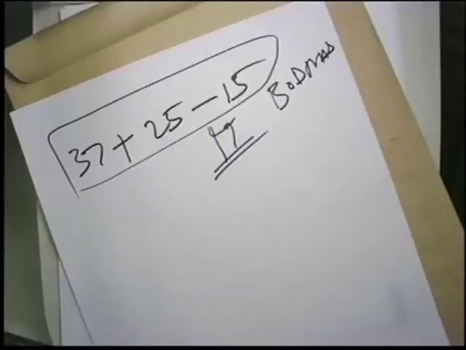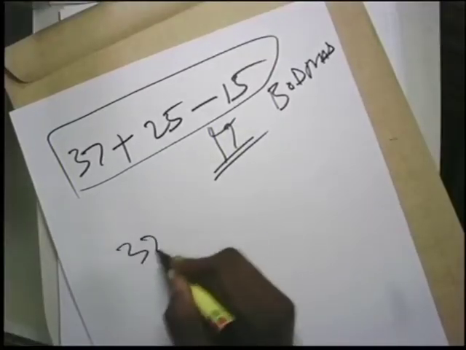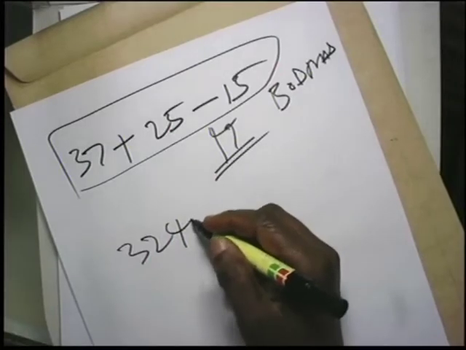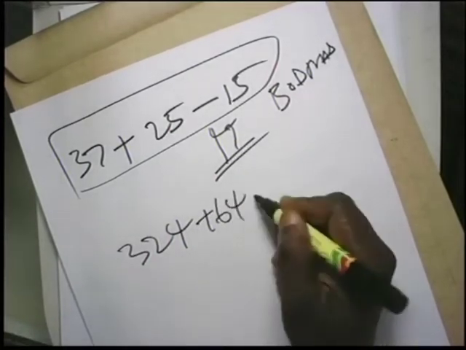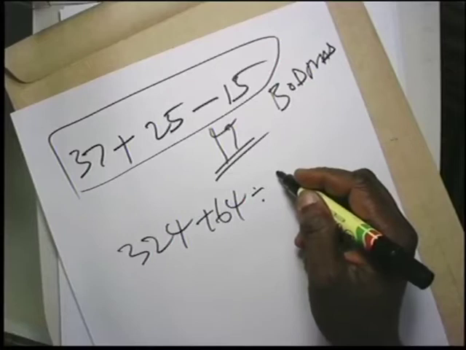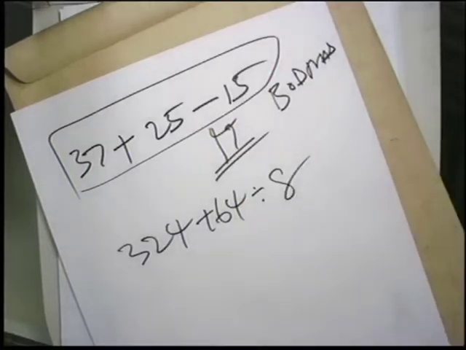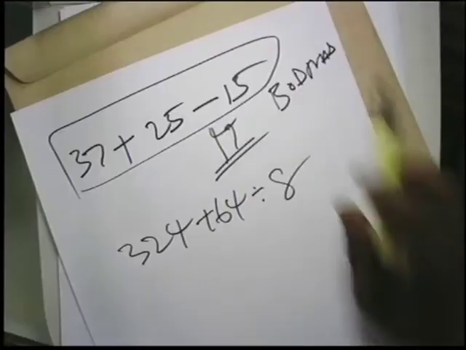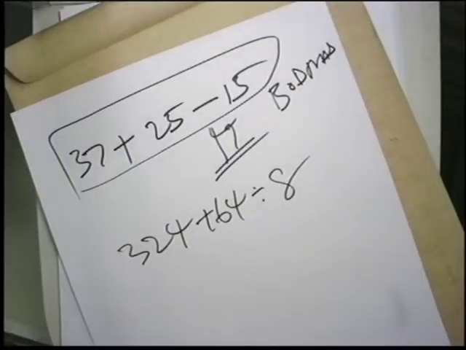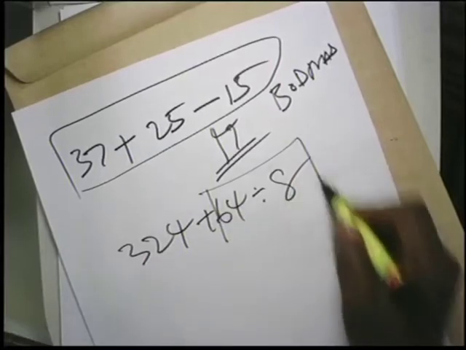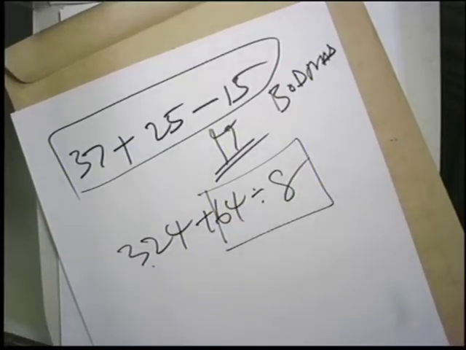324 plus 64 divided by 8. If you look at this, division will be done before subtraction or addition. So this one must be solved before we come here. That is what we are trying to say.